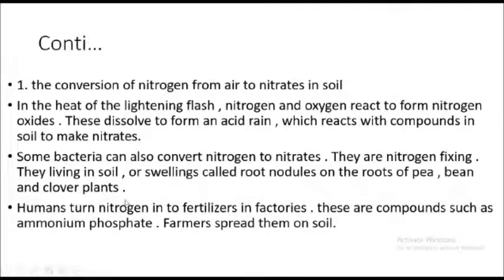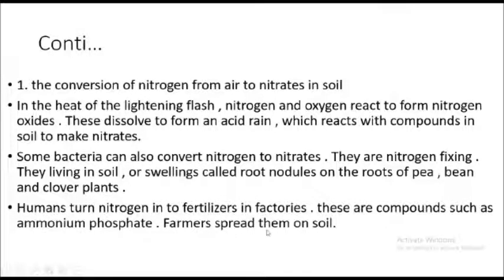So humans change nitrogen into fertilizer in factories. They make it in fertilizer factories. These are compounds such as ammonium phosphate. This ammonium phosphate is what? Fertilizers.